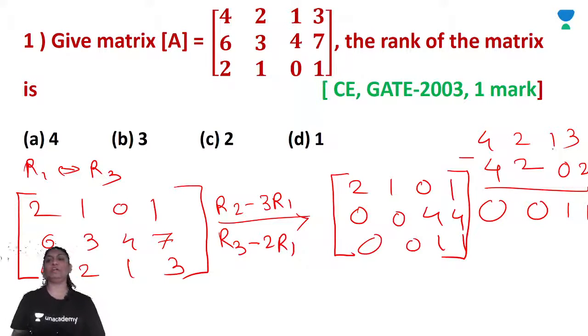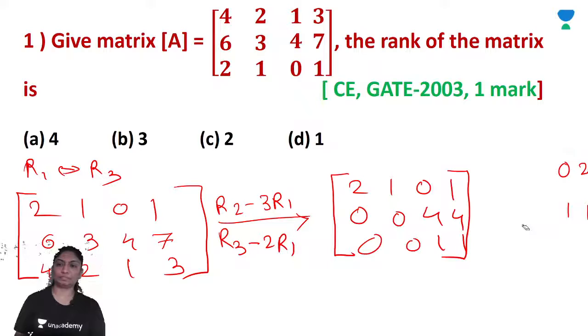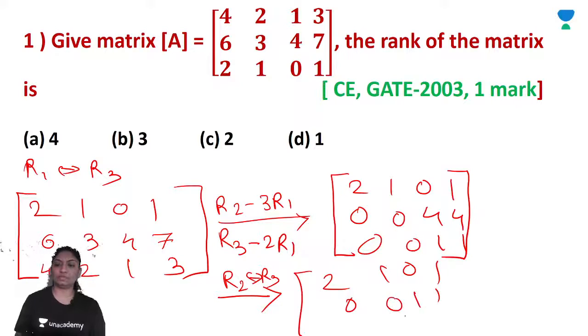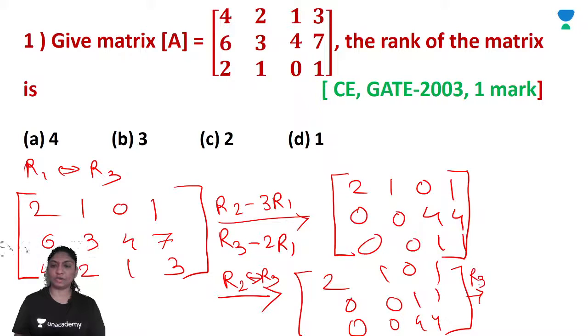So what we will do? Here we will interchange R2 with R3. So 2 1 0 1, 0 0 1 1, 0 0 4 4. Now R3 minus 4R2, and immediately we will get 0 0 0. So after R3 minus 4R2, you will get 2 1 0 1, 0 0 1 1, 0 0 0 0.